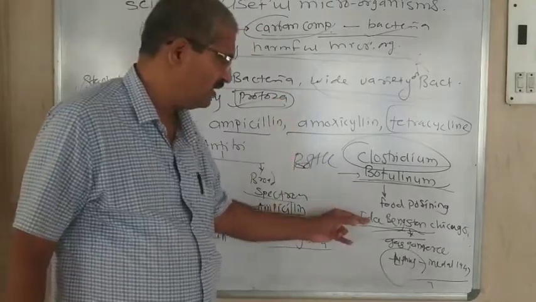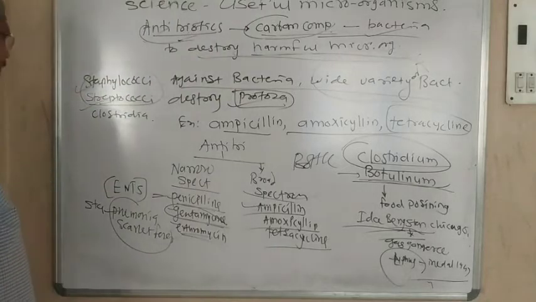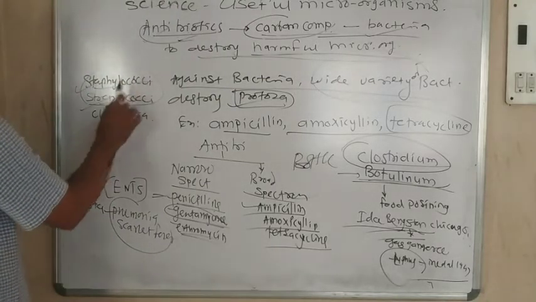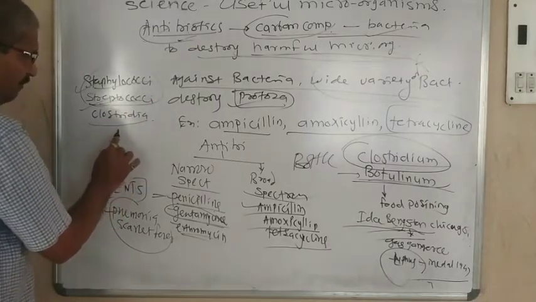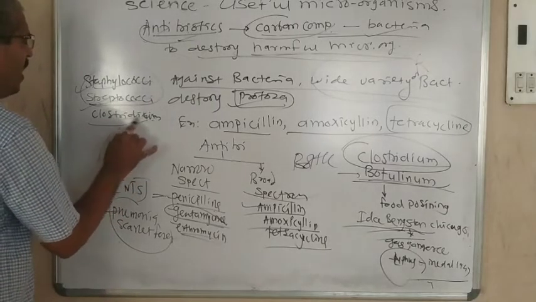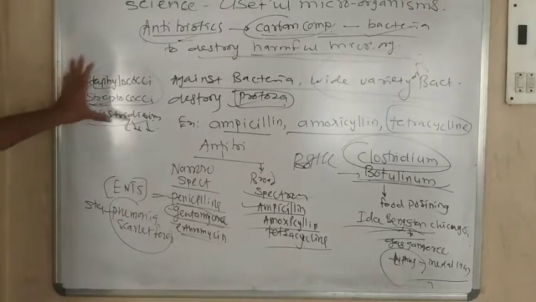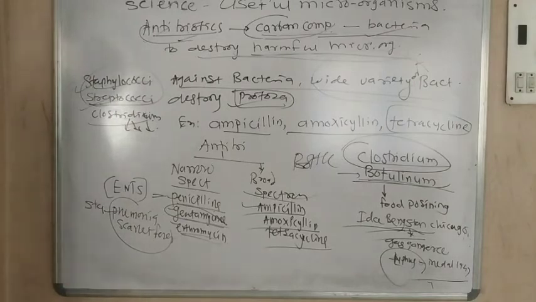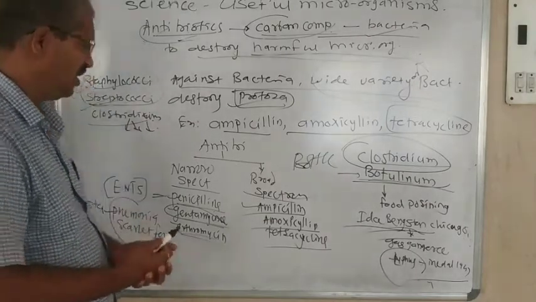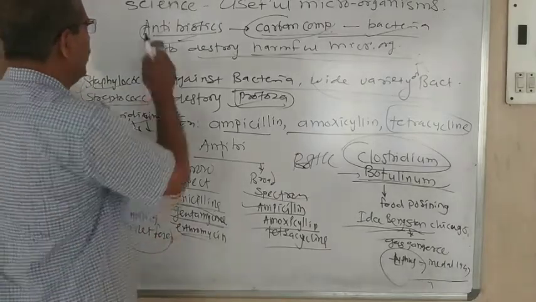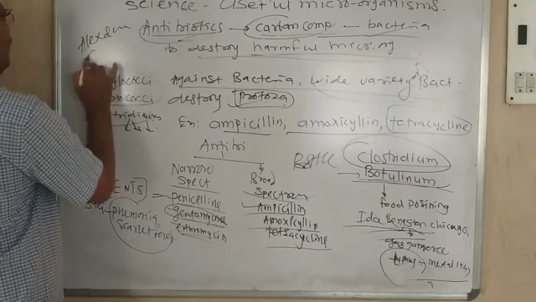The name of the scientist is Ida Bengtsson. So, students, Staphylococcus, Streptococcus, Clostridium. Clostridium has a lot of specimens. All these bacteria are harmful, and are creating different kinds of infections and diseases in our body, and to cure them, the important work was done by Alexander Fleming.